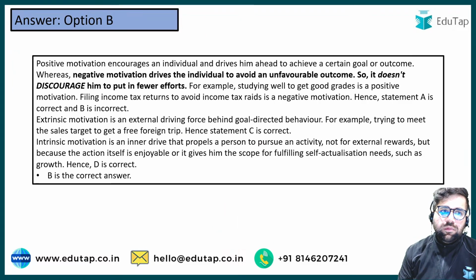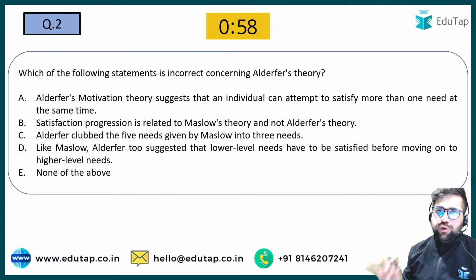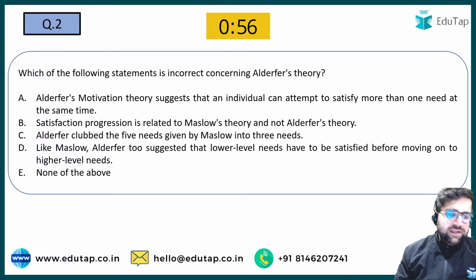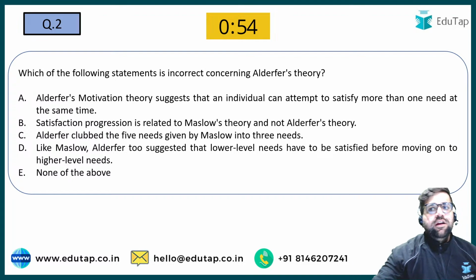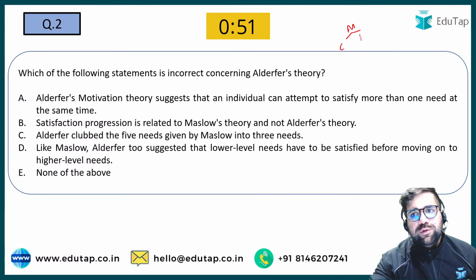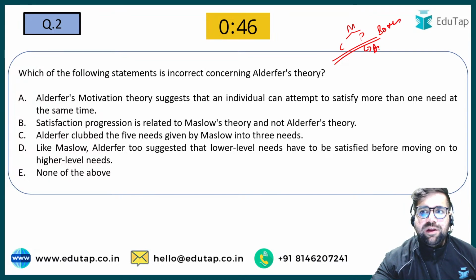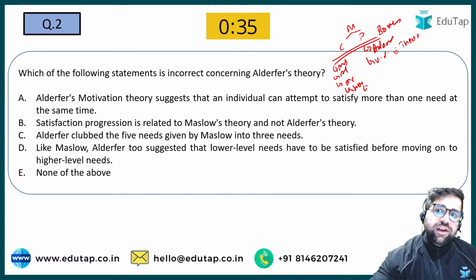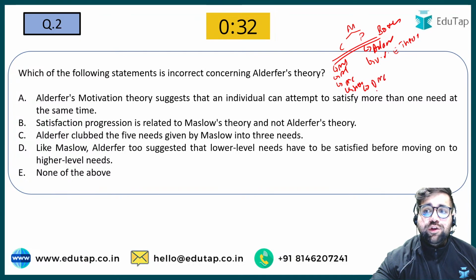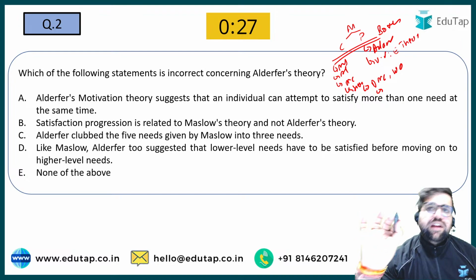Good. Next question is again related to motivation. So first we are discussing basic chapters, starting with motivation. In motivation, remember, content-based theories and process-based theories are both important. In process, you can just do Adams equity theory and Victor Vroom expectancy theory, that is enough. But in content you need to do Maslow, Alderfer, McClelland, Herzberg, Douglas McGregor's theory, and William Ouchi's theory as well. So these theories are important for your exam.